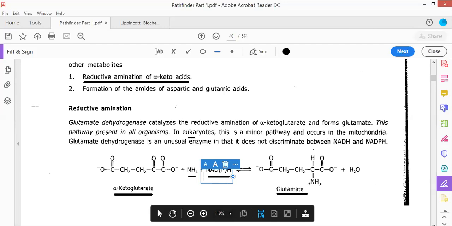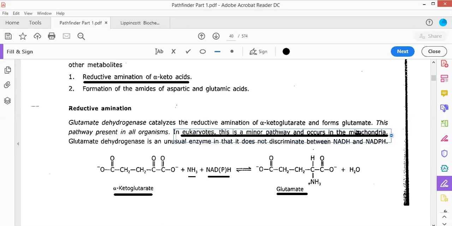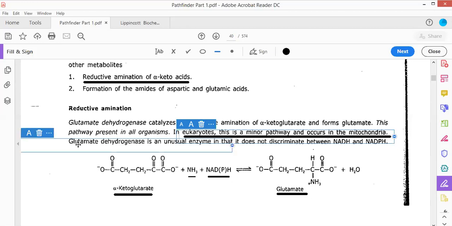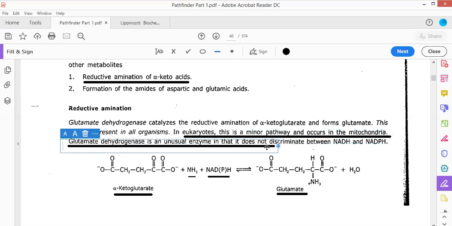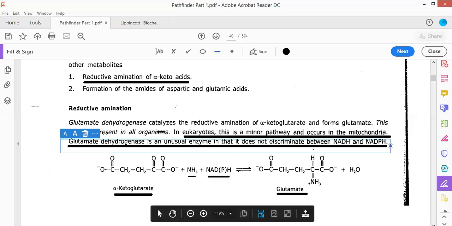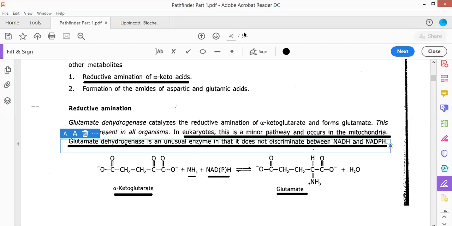In eukaryotes, this reductive amination is actually a minor pathway and it occurs in the mitochondria. Glutamate dehydrogenase is an unusual enzyme. It does not discriminate between NADH and NADPH. Again, this is another question which was asked in previous entrance examinations, about the glutamate dehydrogenase enzyme. It is a very special enzyme in nature because it does not differentiate between NADH and NADPH. That is why it is such a special enzyme.